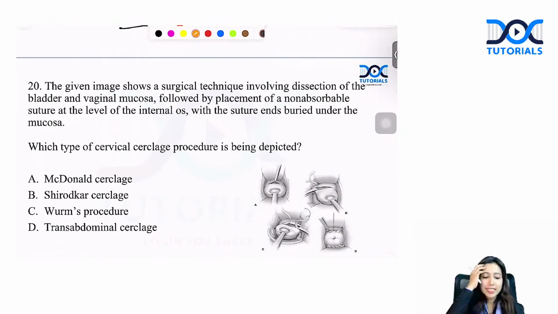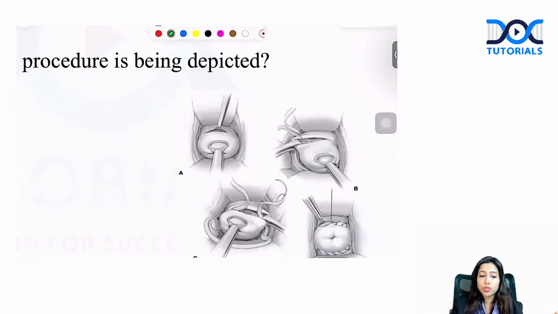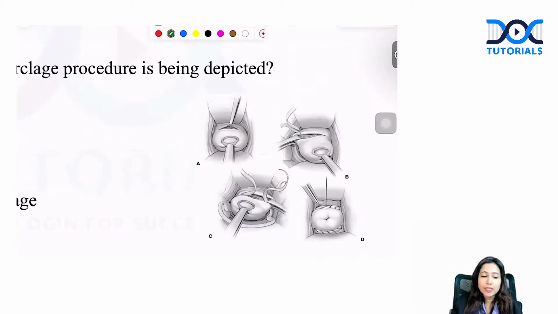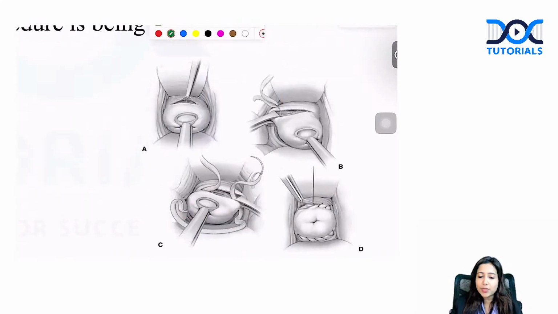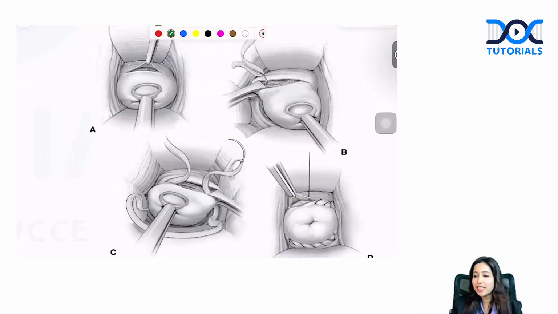All right. Let's have a look at the next question. The given image shows a surgical technique involving dissection of bladder and vaginal mucosa, followed by placement of a non-absorbable tape rather than suture. There is a tape-like structure shown in the image, and it is buried under the mucosa as well. What is shown over here?